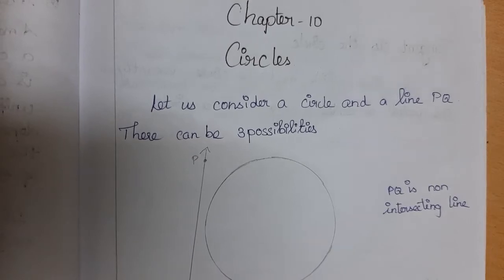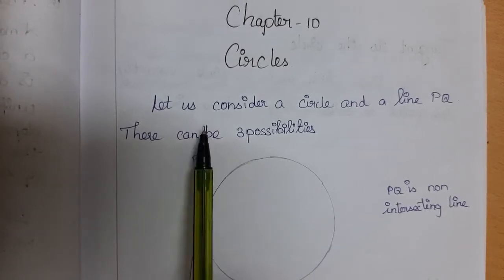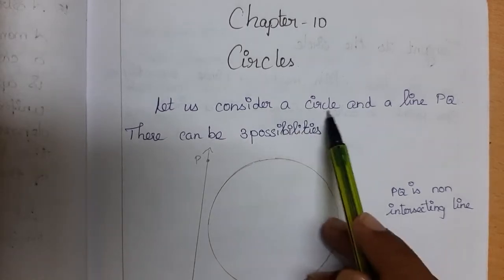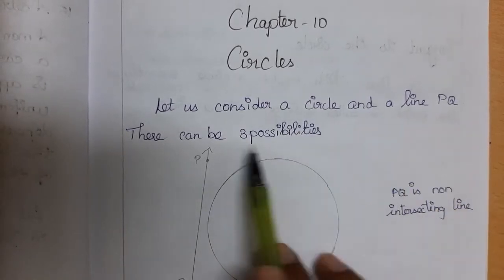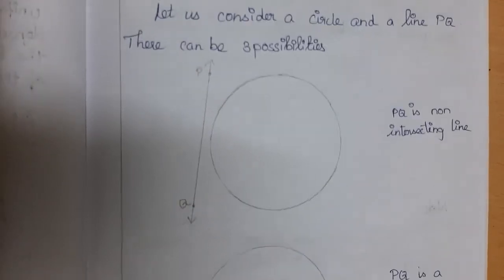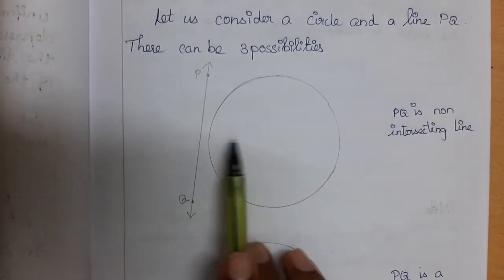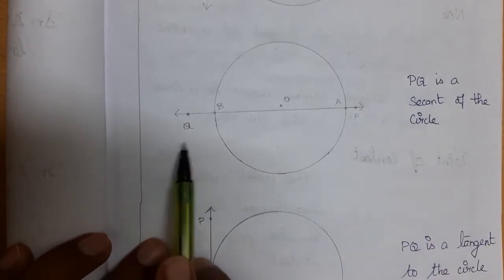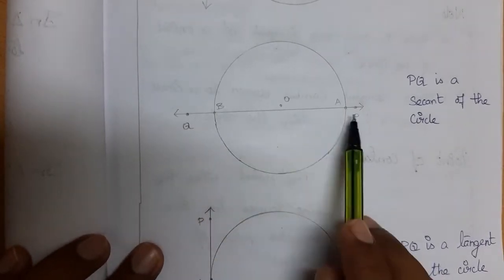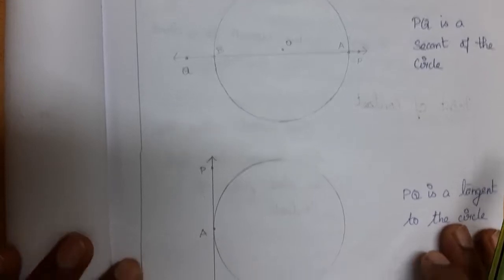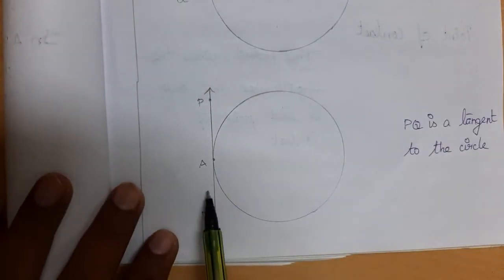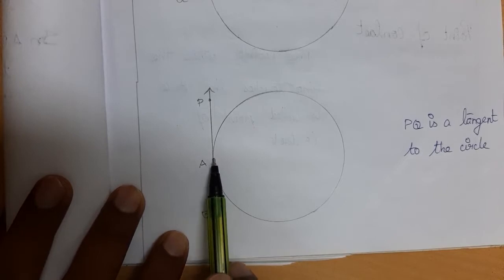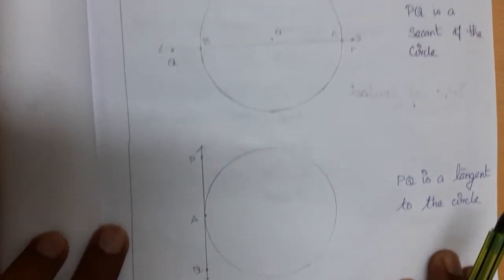So let us begin this chapter by considering a circle and a line PQ. With one circle and one line, there can be three possibilities. The first is that the circle and line are not intersecting, another is that the circle and line intersect at two distinct points, and finally one more possibility is that the line will touch only one point on the circle, right?